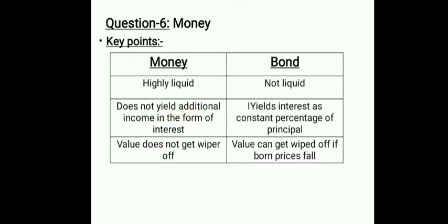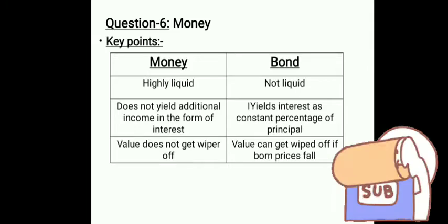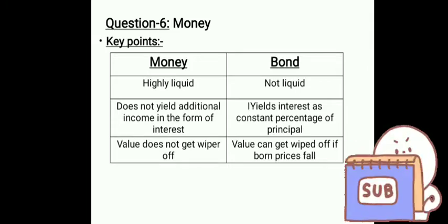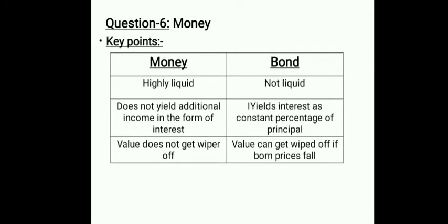Then the next question is regarding money. First of all, we are to differentiate between money and bonds. The first point of differentiation is that money is highly liquid. However, bonds or perpetual bonds are not liquid. The second point of difference is that money does not yield additional income to the investor in the form of interest. However, bonds yield interest as a constant percentage of principal.